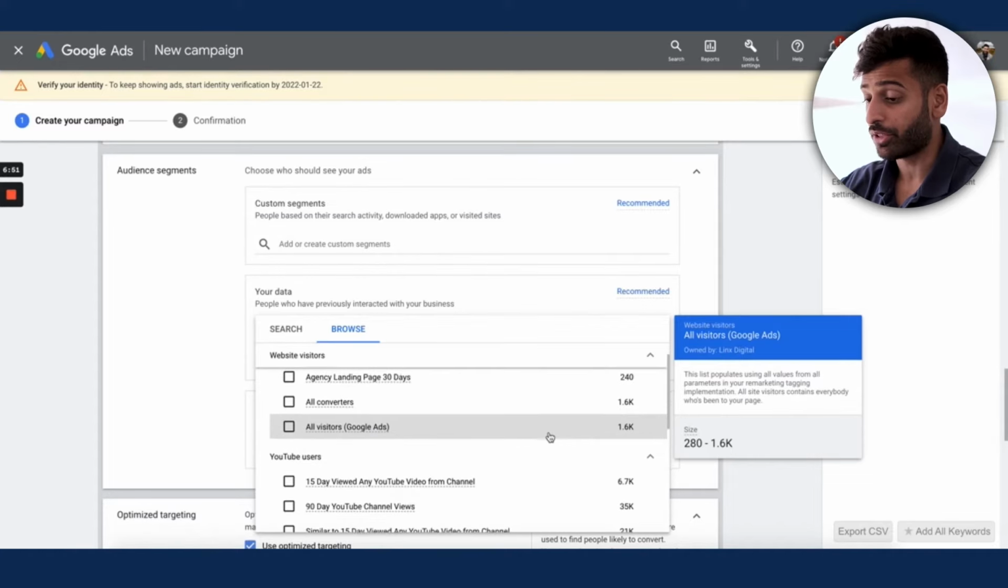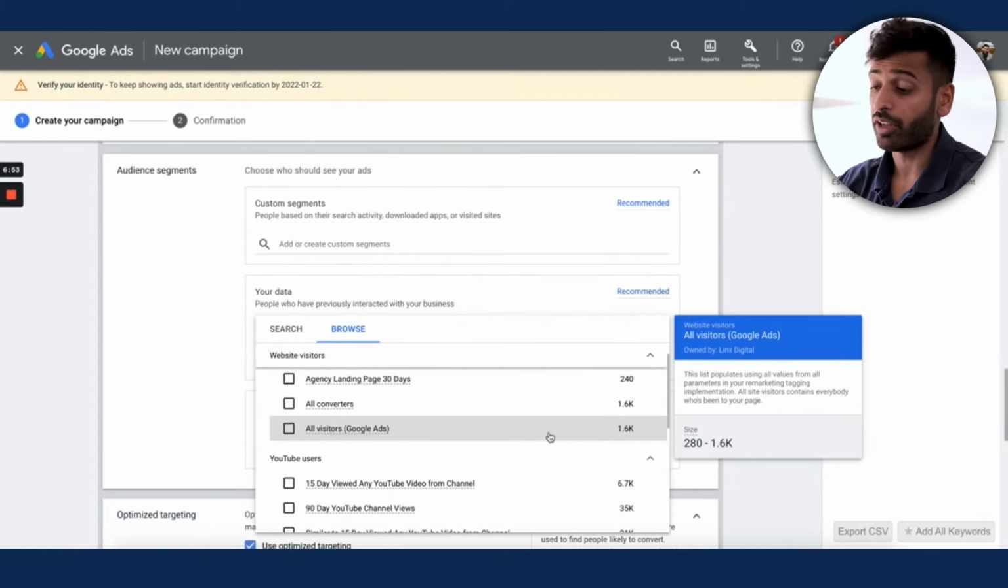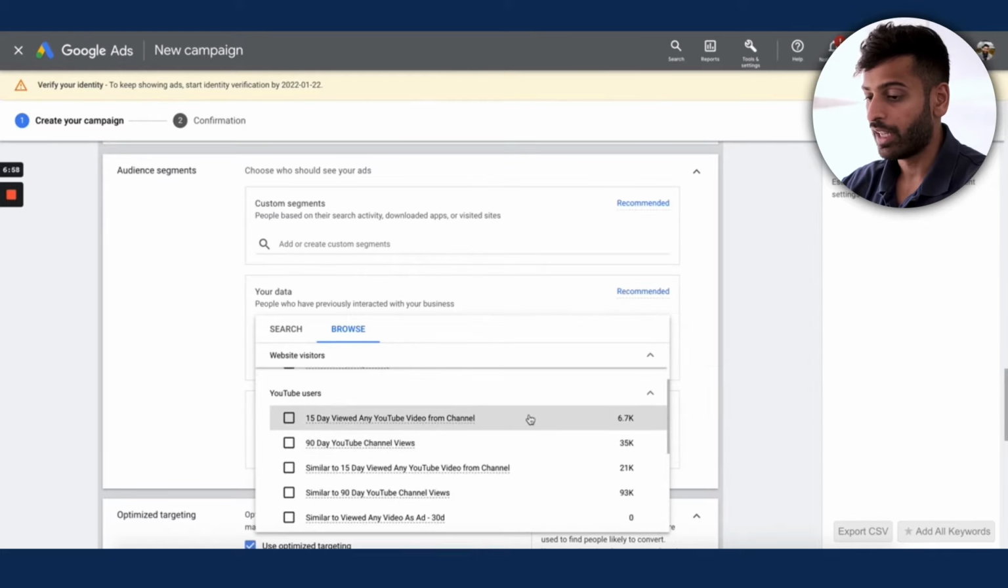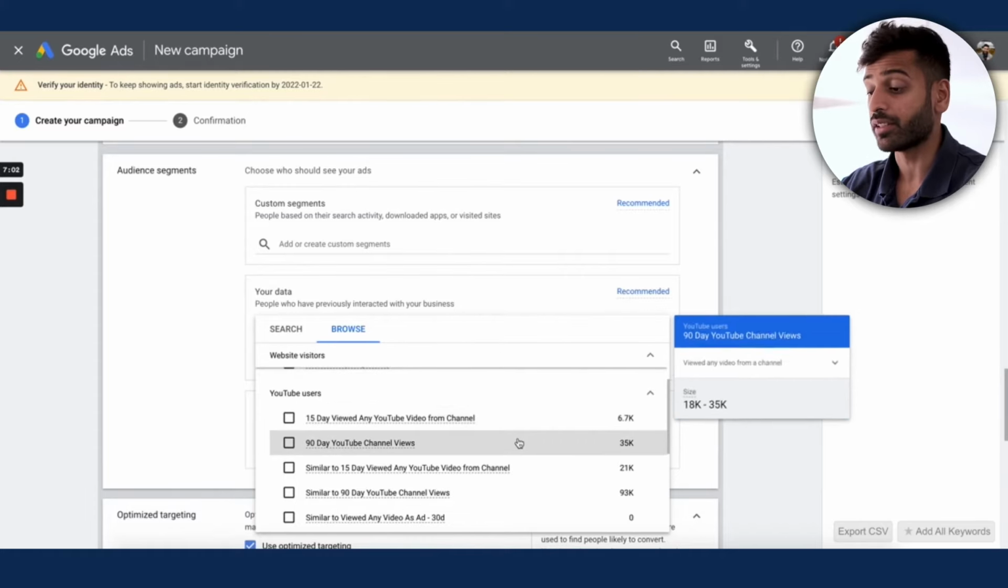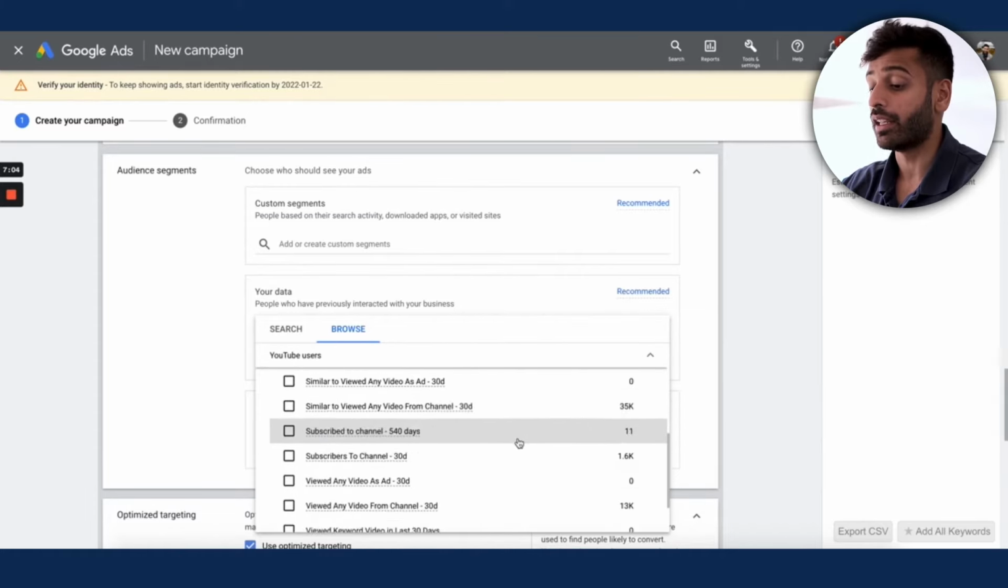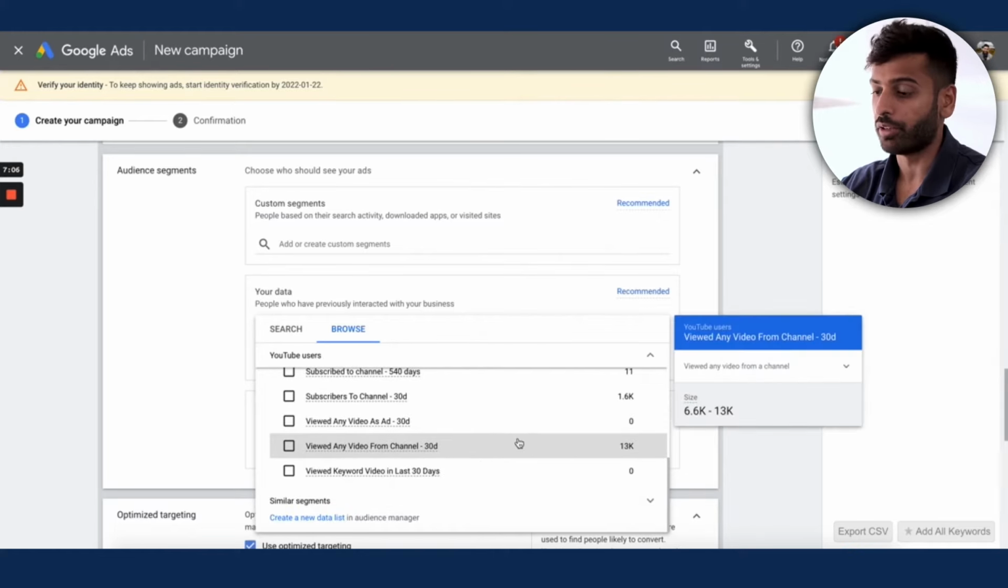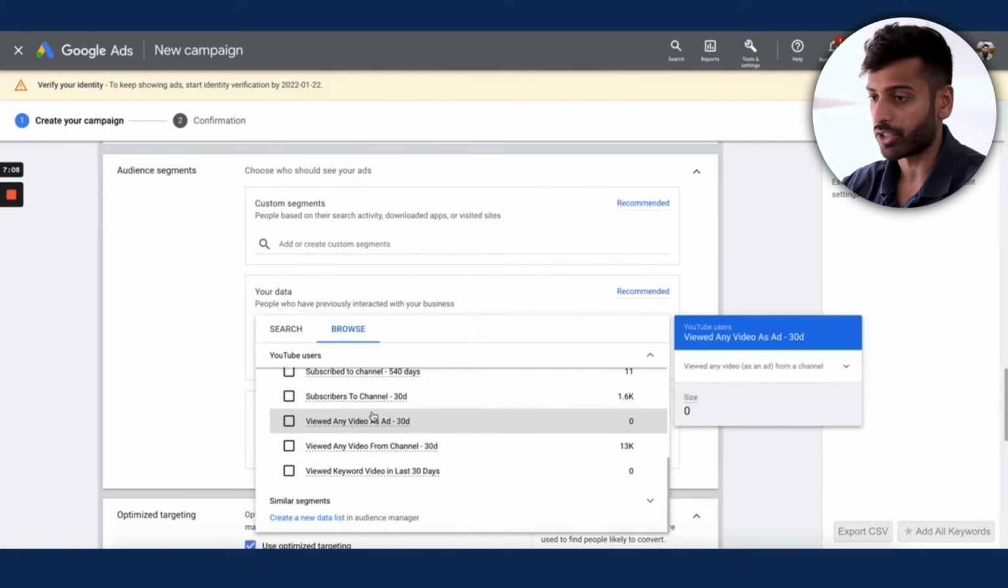So you can essentially create your audiences. Now, obviously, if you have a channel with more views, you can create audiences based on different timeframes. For me, for example, 15 days has a decent amount of traffic, 90 days has more traffic. But if I do like a 2-day audience, it's going to be really, really small, and I'm not going to be able to get that much traffic out of it.